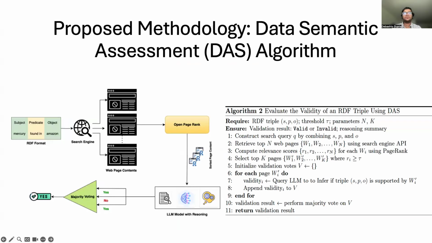First, for each triple, which is subject, predicate, and object, we generate a search query. And we retrieve the relevant documents from the web using a search engine. Then we use PageRank to score and filter the top credible sources. These documents are summarized by an LLM. We ask it to evaluate the triple's validity in that context. And finally, we use majority voting across the sources to decide if the triple is factually correct or not. This allows us to validate information without needing domain experts, making it scalable for any field.